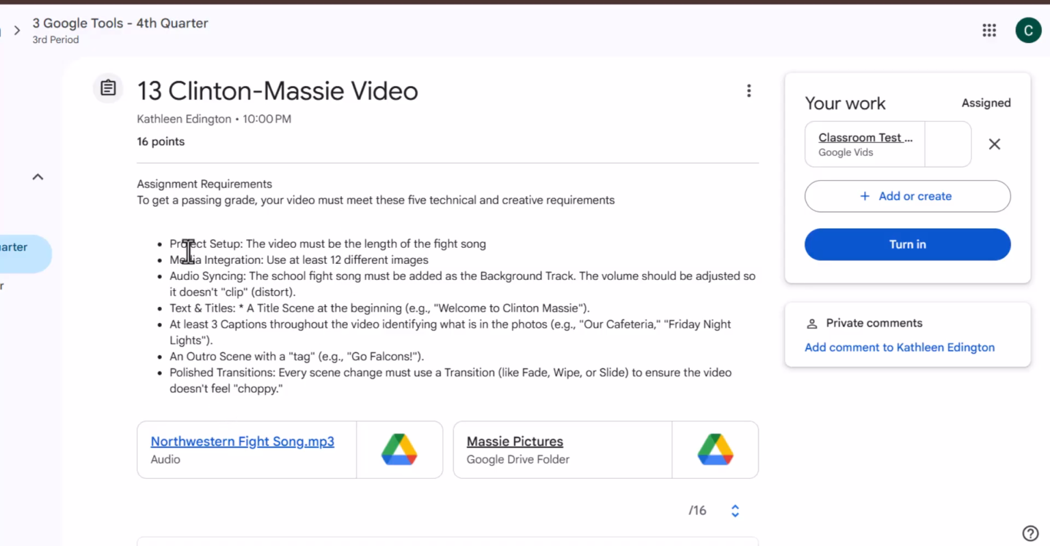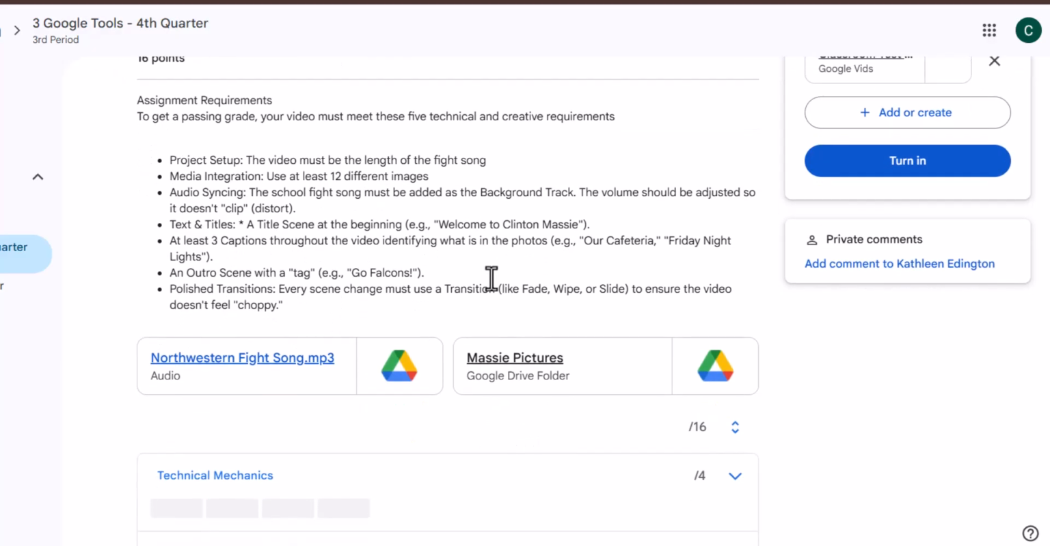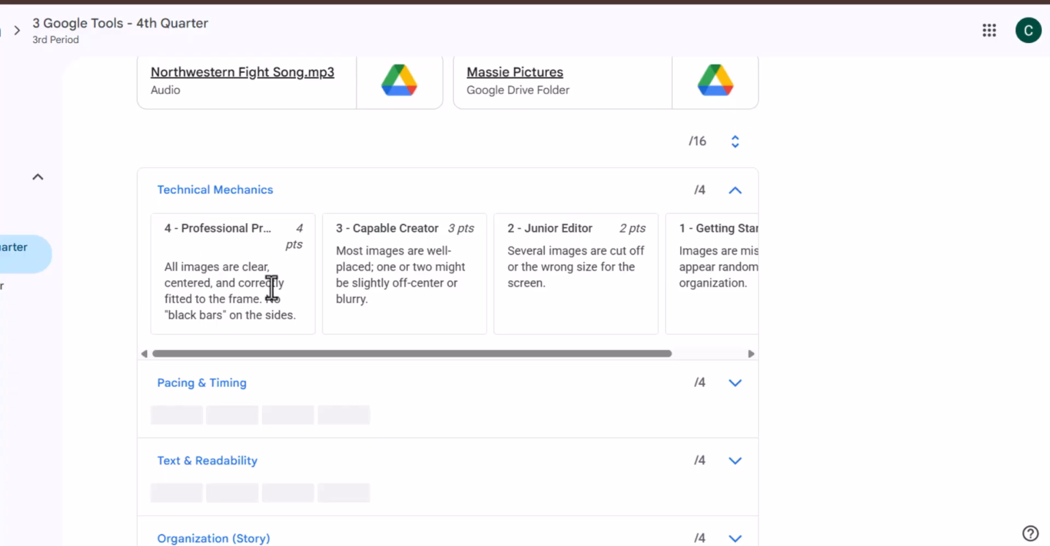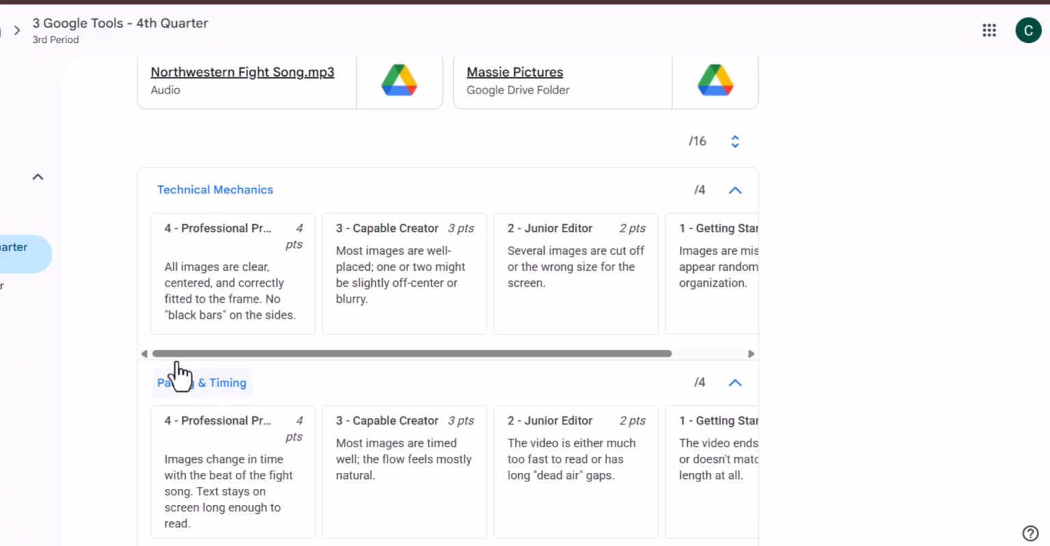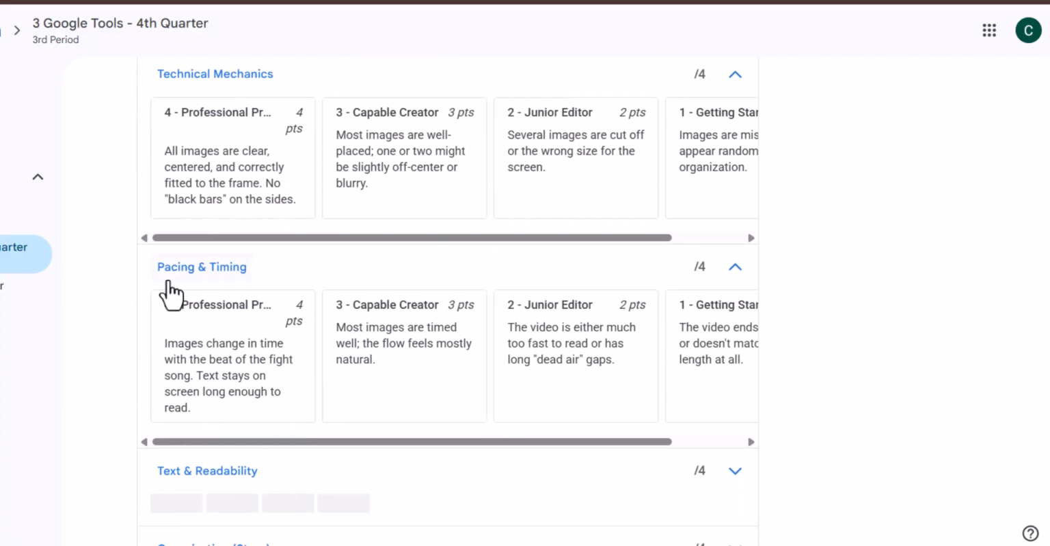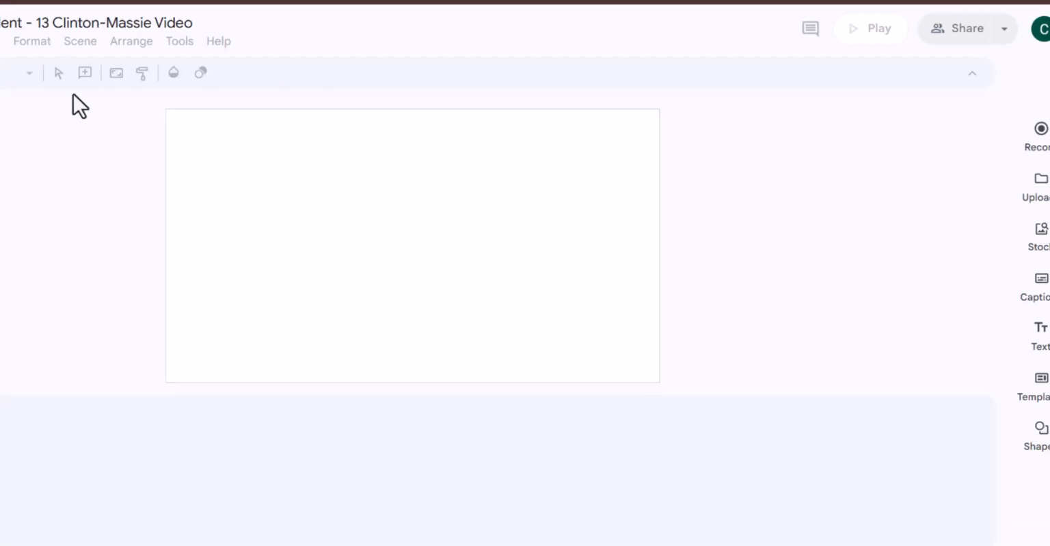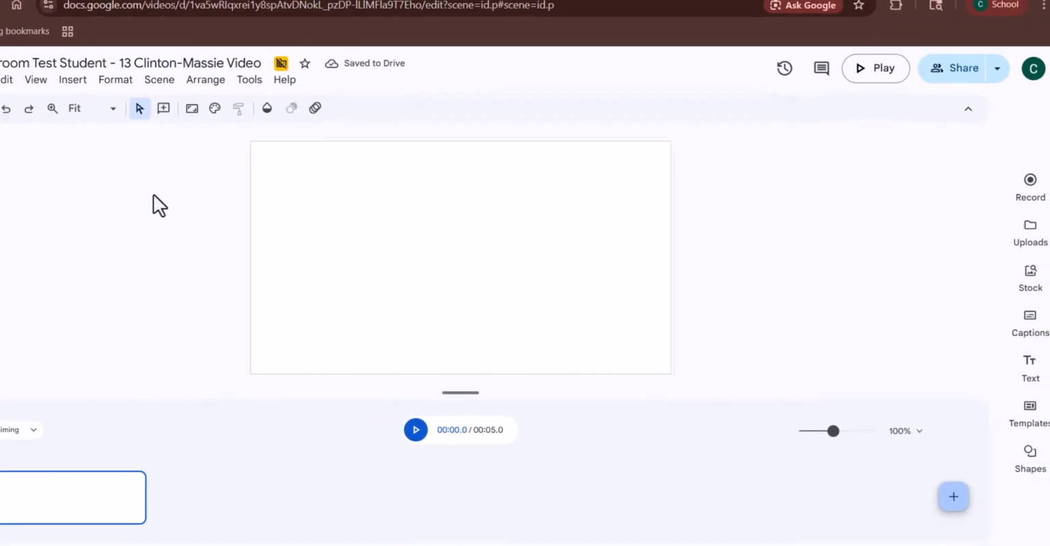But if you happen to be absent, please read through that and make sure you're reading the rubric. So you can click on each of the different headings, and it'll tell you for pacing and timing. So let's go right here. So your name should be right there. I'm going to click it, and it should open up into Google Vids.